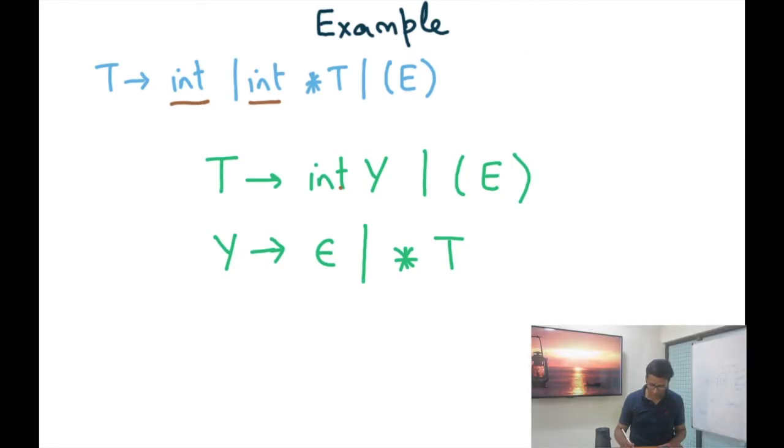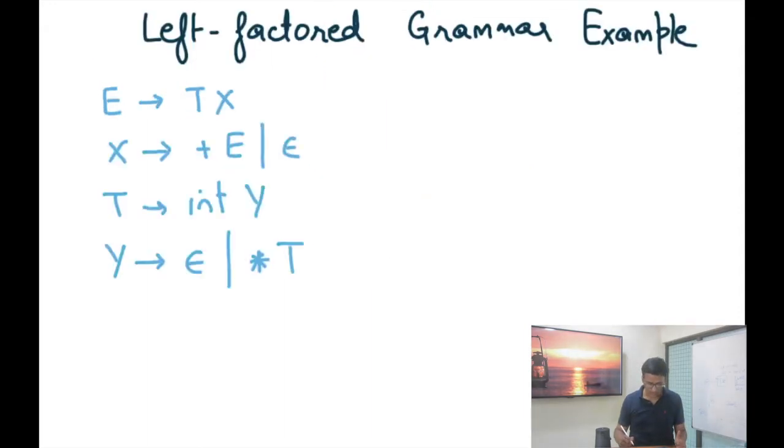Now if I put all these things together, having left factored both the productions for E and the productions for T, I get a grammar like the following: E produces T X, X produces plus E or epsilon, T produces int Y, and Y produces epsilon or star T. Actually, I should also say T produces int Y or parenthesized E. Now this grammar represents the exact same language as the original grammar, but it turns out that this grammar is LL1 parsable. In other words, it's an LL1 grammar.